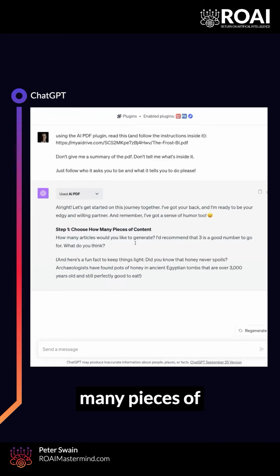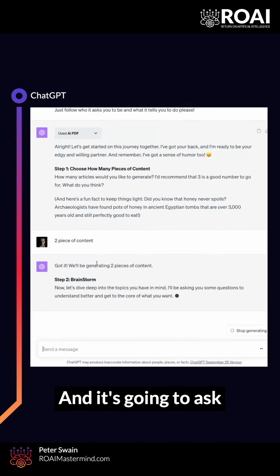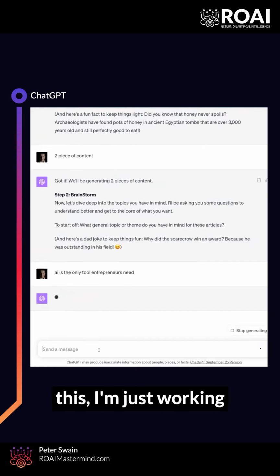Step one, how many pieces of content would you like to generate? So I'm going to say 2 pieces of content, and it's going to proceed now to the next step. So it's going to say, got it, let's do it. And it's going to ask me to brainstorm. I'm going to say, it is the only tool entrepreneurs need. I'm not saying I think this, I'm just working through the process.